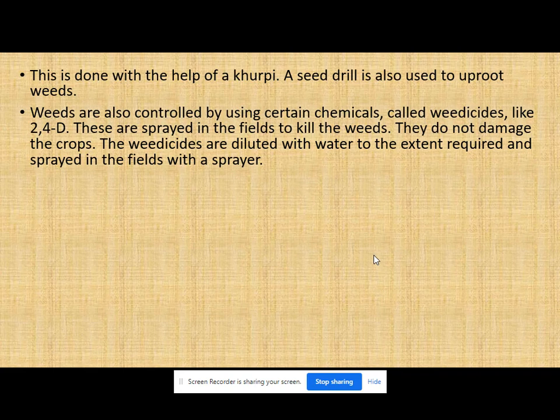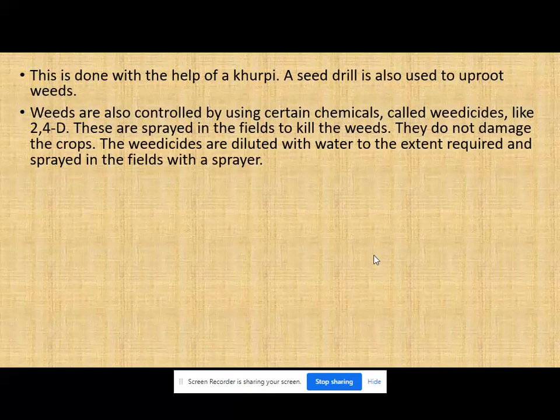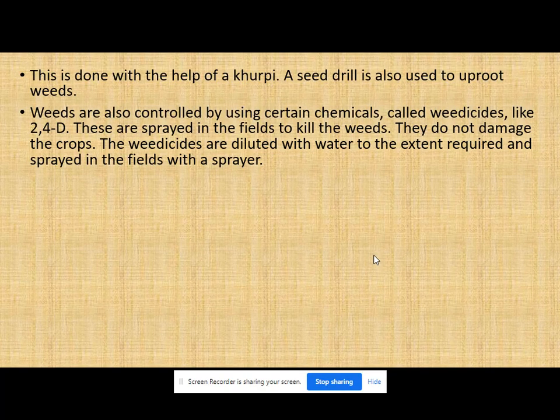Weeds are also controlled by using certain chemicals called weedicides like 2,4-D. These are sprayed in the fields to kill the weeds. They do not damage the crop. The weedicides are diluted with water to the extent required and sprayed in the fields with a sprayer. Now see, we are using some chemicals called weedicides. Here we have an example, that is 2,4-D. This is the name of a weedicide, a chemical which is used to kill the weeds. Weedicide means the chemical which we spray to kill the weeds.